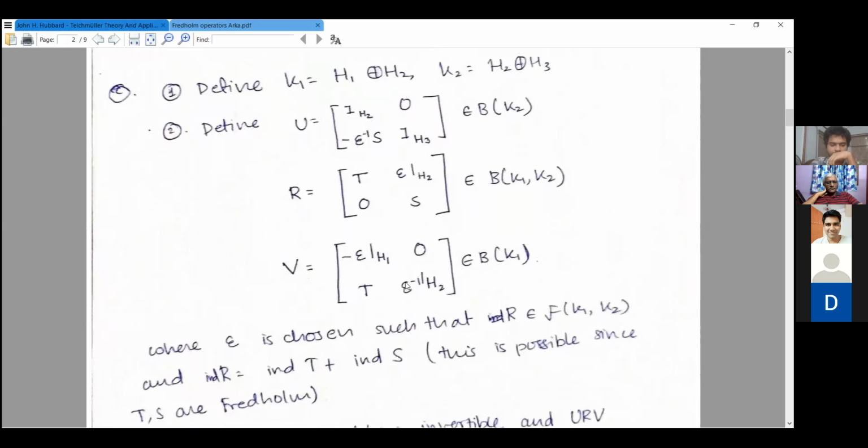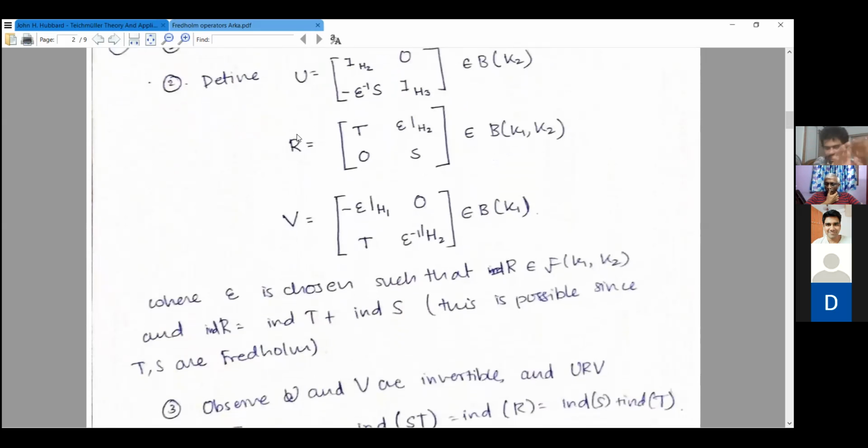And this is possible since T and S are Fredholm, and so if you look at the operator T direct sum S, that is a Fredholm operator. So just pick epsilon such that, since the set of Fredholm operators is open, you can find an epsilon-size neighborhood of this T direct sum S that is also in the Fredholm set, also a Fredholm operator. So pick epsilon such that this R is also Fredholm, and then with the same epsilon construct U and V.